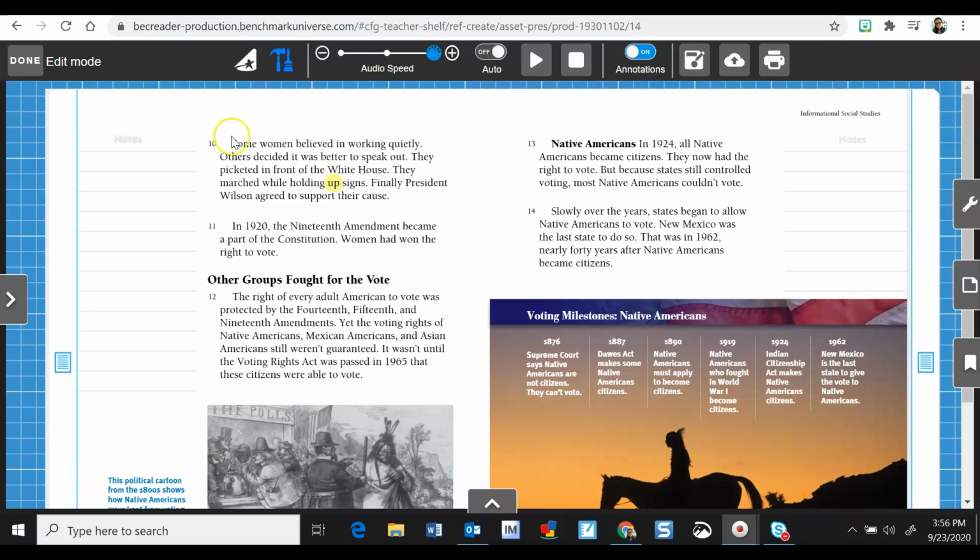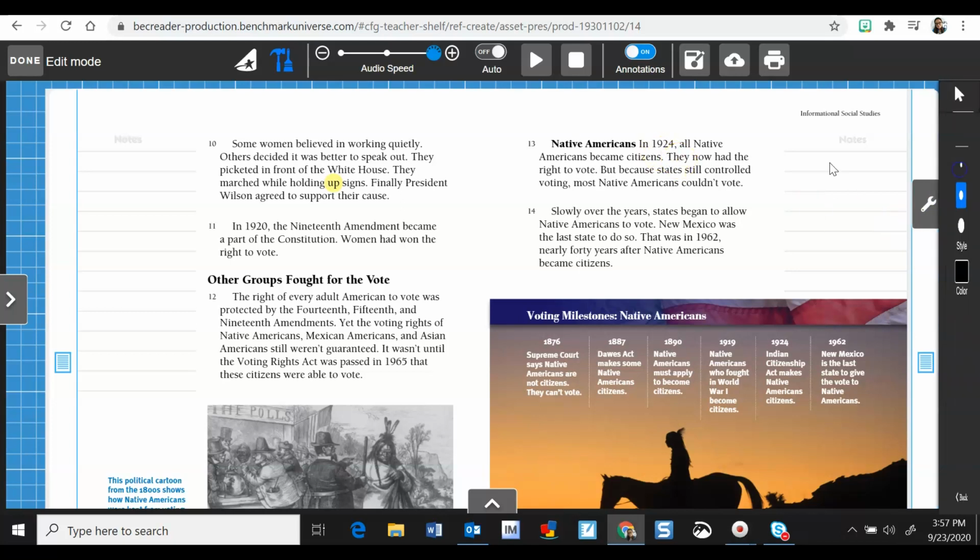Okay, so let's practice looking for signal words that help us to decide the order of events or sequential order. So I'm going to read paragraphs 13 and 14, and as I read, I'm going to look for words that are signal words that tell us the order of how things happened. So I'm looking at paragraph 13, and I can already see in the first sentence, it says, in 1924.